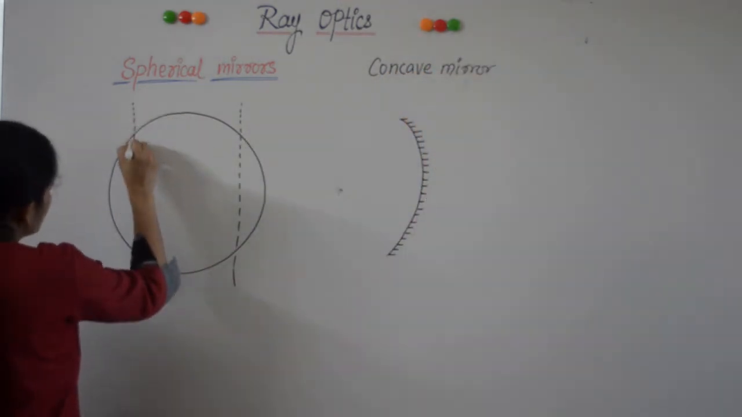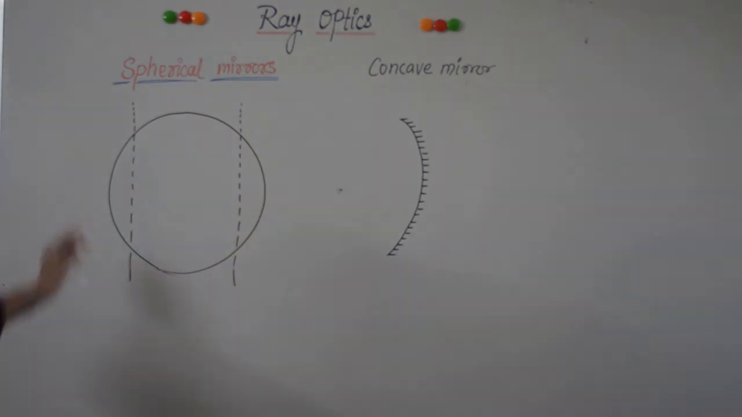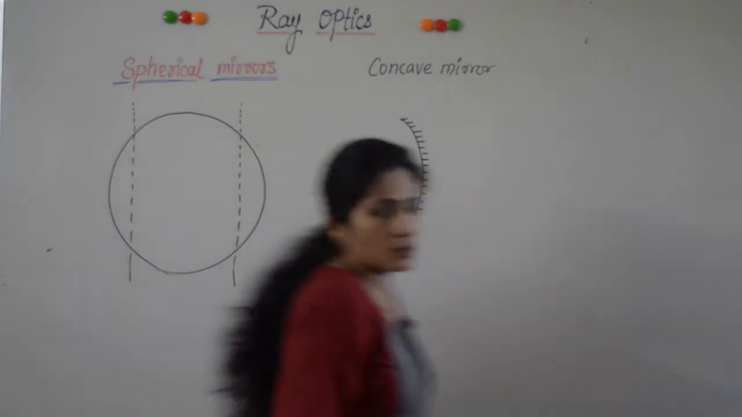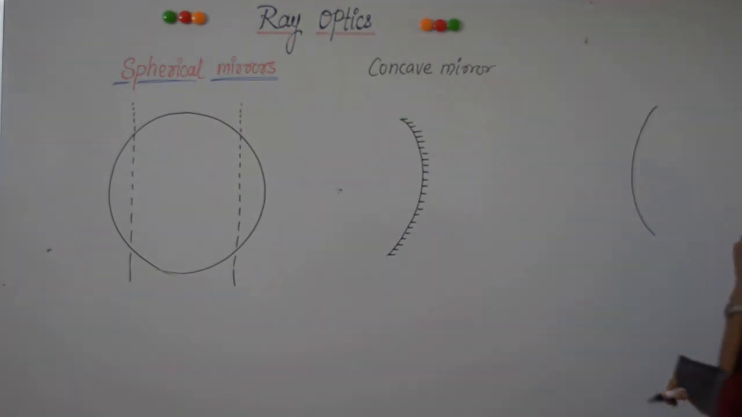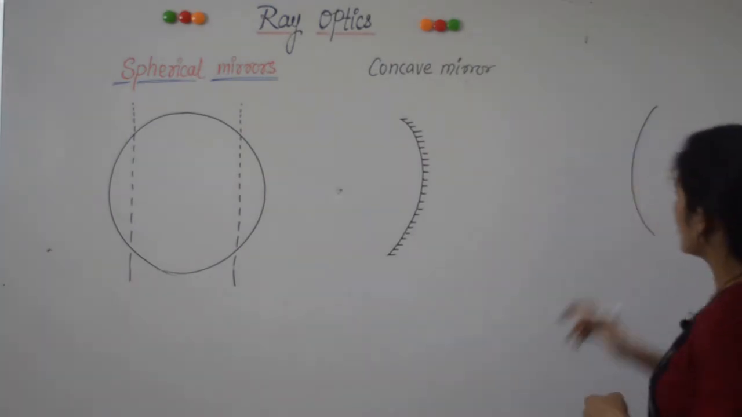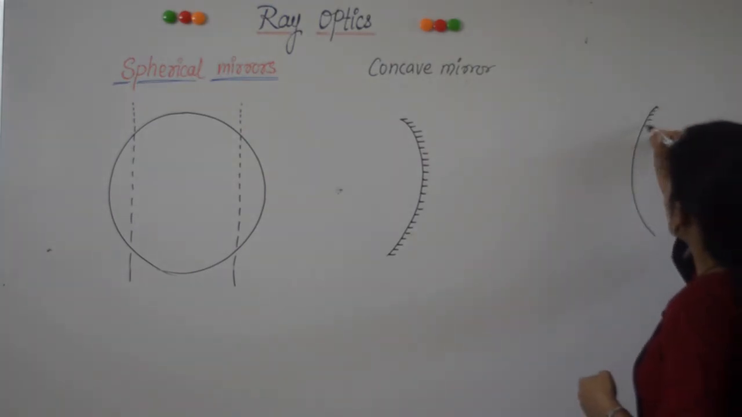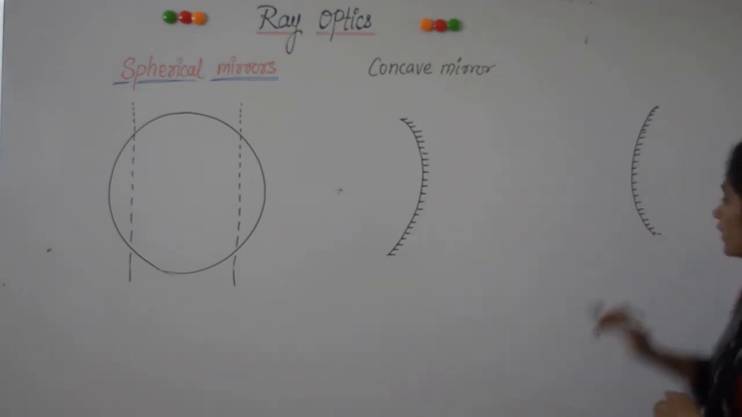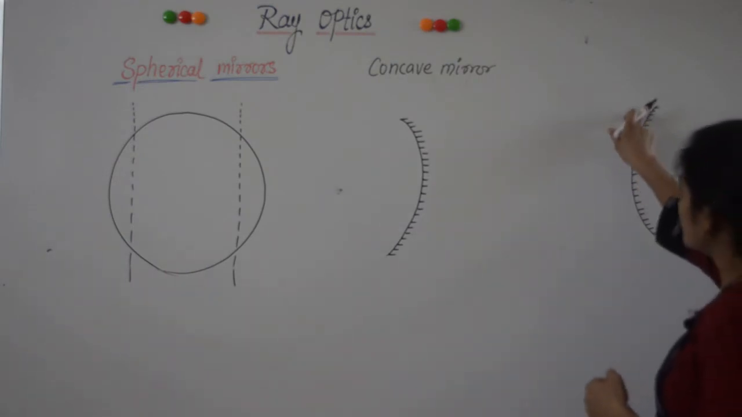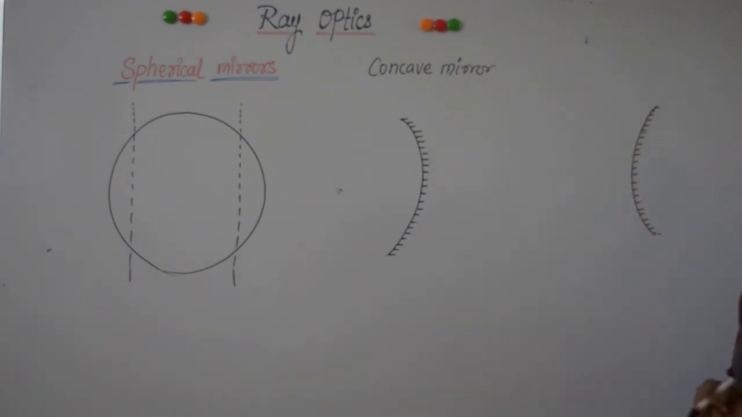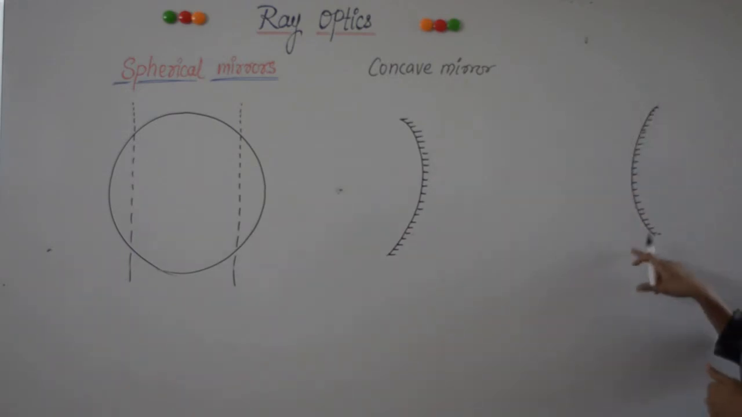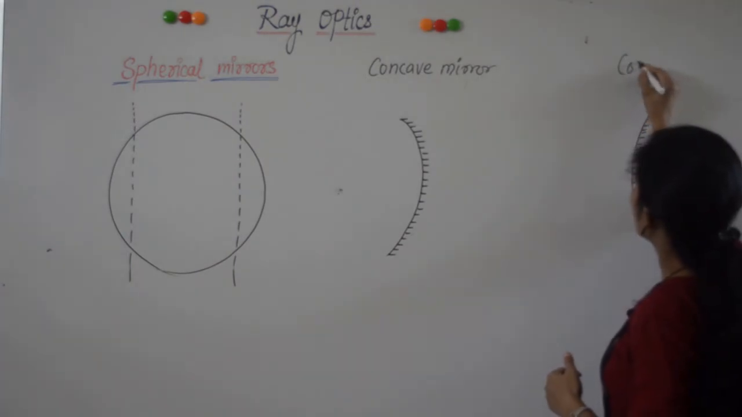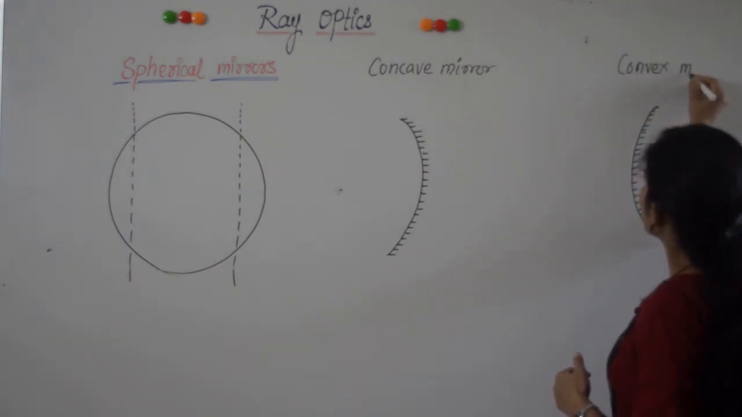Now if we cut the same sphere from this side, consider this surface of the sphere. Then in order to get a convex mirror, we have to silver the concave surface, which is the inner surface. When the inner surface is silvered and this outer bulging surface is made smooth and polished so that light is incident on this convex surface, such a mirror is called a convex mirror.